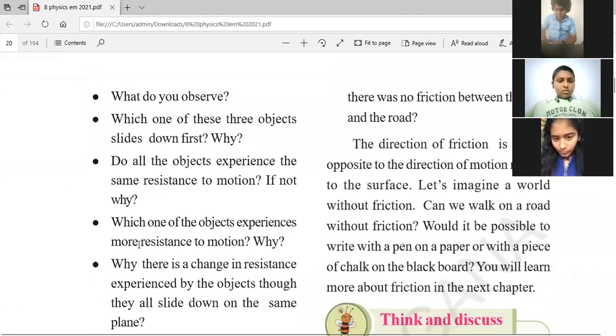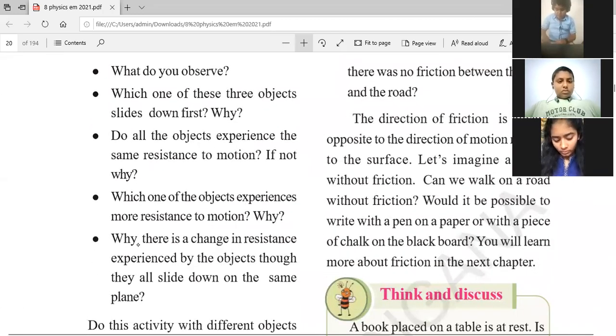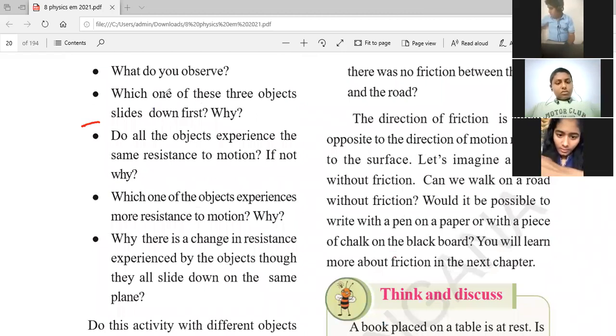So, what do you observe? Which one of these three objects slides down first? Why? We observe that three objects are in an inclined position. One object is moving fast, and that is the ice cube. It slides down first due to its smooth surface.